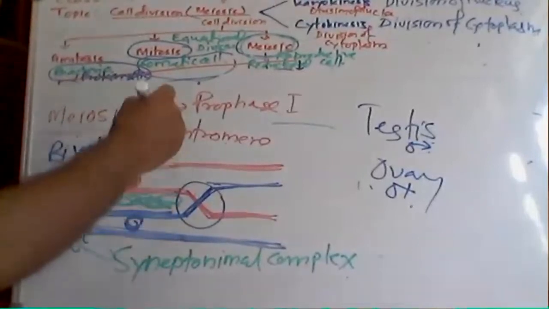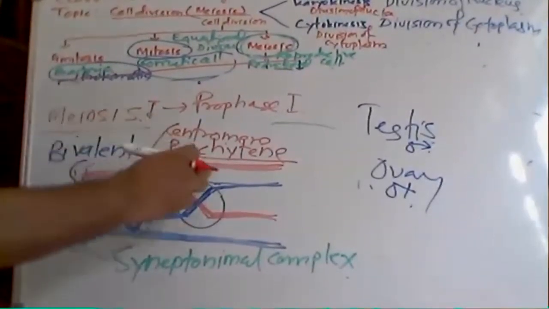So the stage I am explaining is known as pachytene. What is happening in the case of pachytene? There is exchange of segments of chromatids.